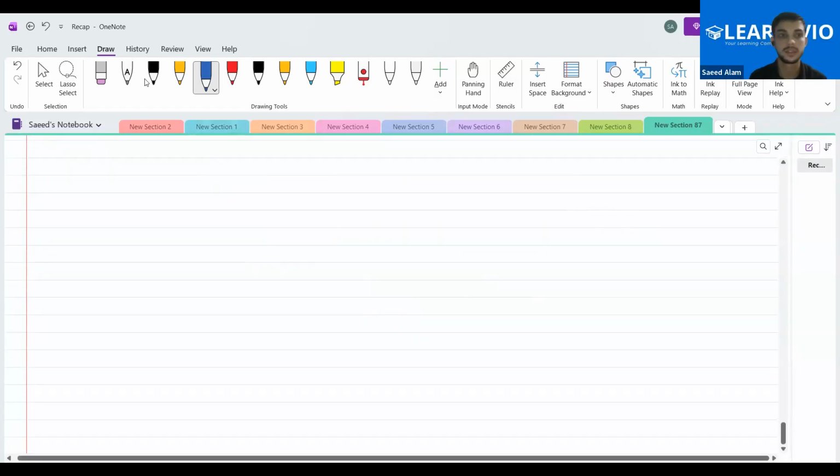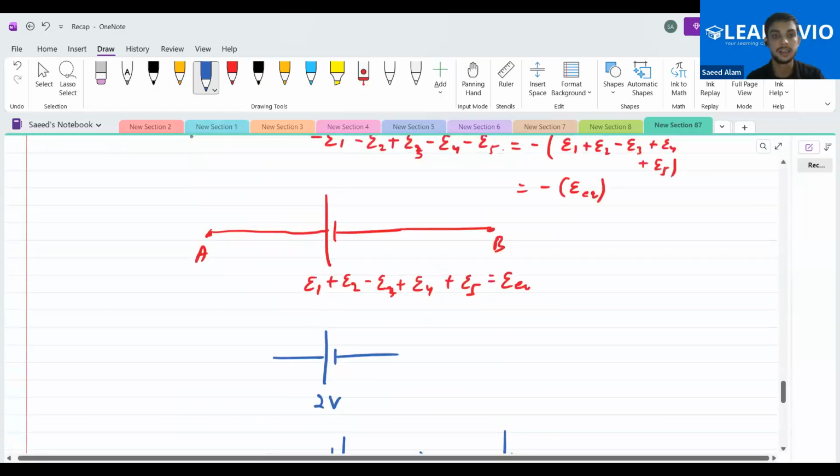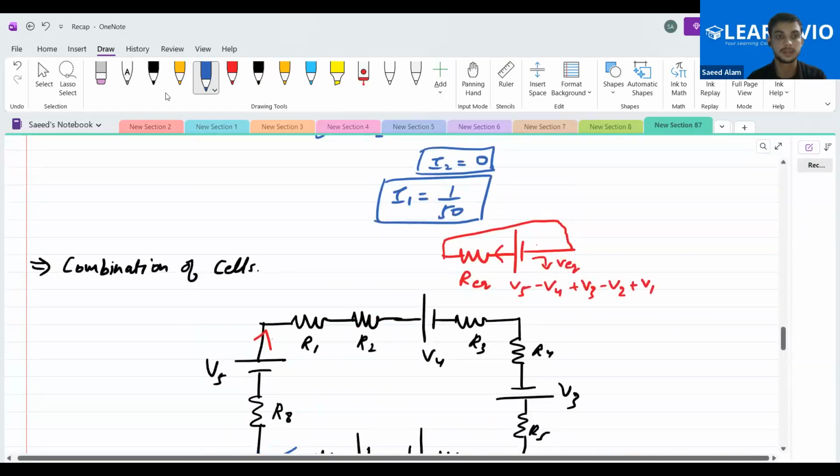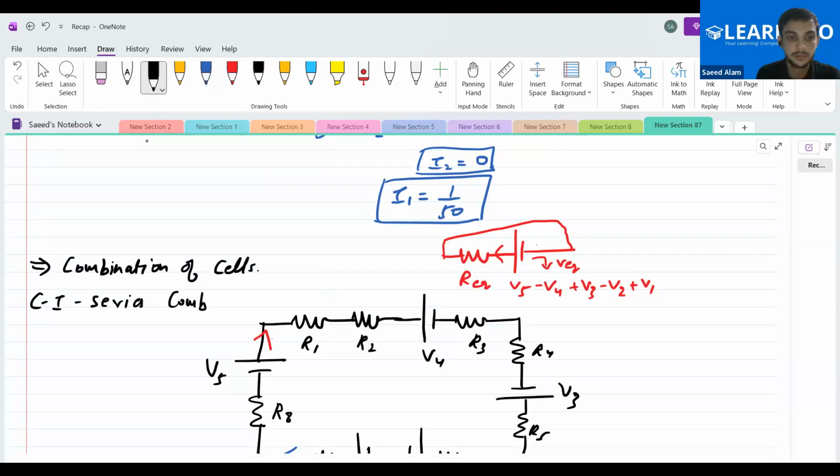Yes. Okay, and this is called the series combination of the cells. This was case one, that is the series combination. Now the second thing will be the cells joined in parallel configuration. So let us do the parallel configuration as well. Let us draw the circuit for the parallel combination.